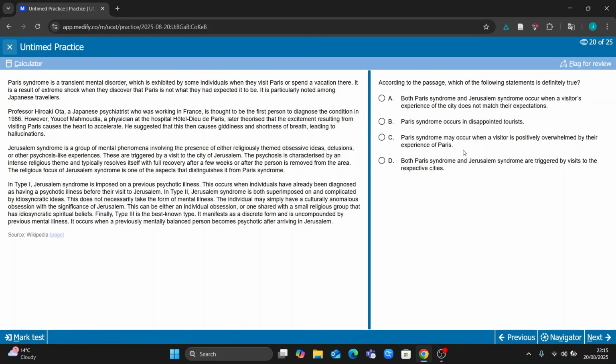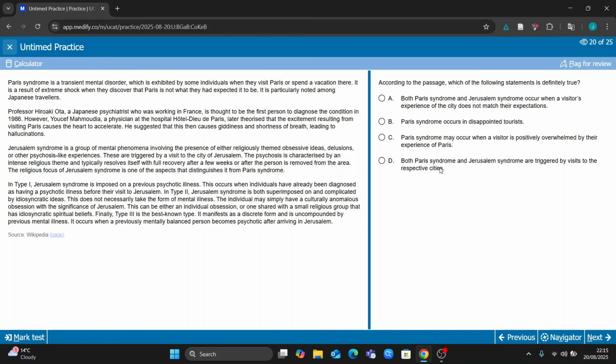So C, Paris syndrome when a visitor is positively overwhelmed. I guess this could be true. But I don't know. Actually, probably not. Because if it's a syndrome, it's going to be a disease. Sorry, this one probably isn't going to be true. It's going to be a negative idea. These ones are triggered by visits to respective cities. So remember, before when I was doing Jerusalem syndrome, it wasn't necessarily just about religion. So actually, no, sorry.